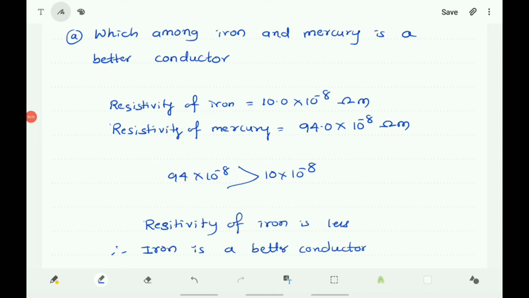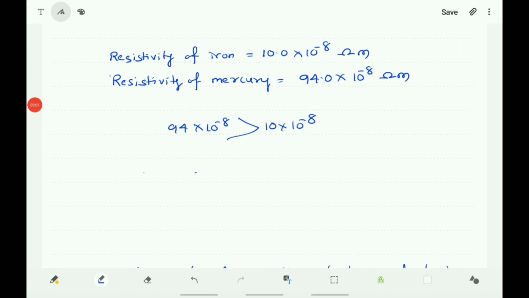Note down the answer here. Resistivity of iron is equal to 10.0 into 10 to the power of minus 8 ohm meter. Resistivity of mercury is equal to 94.0 into 10 to the power of minus 8 ohm meter. So 94 into 10 to the power of minus 8 is greater than 10 into 10 to the power of minus 8.